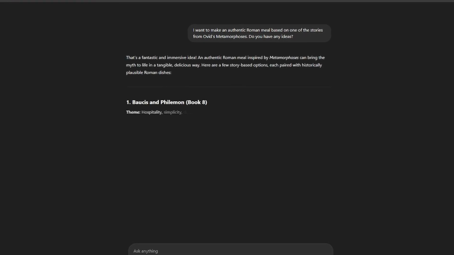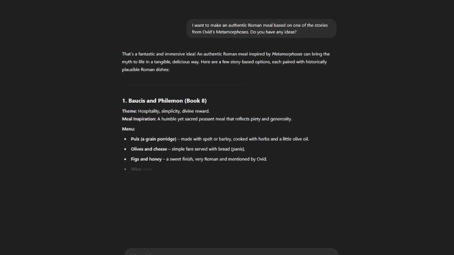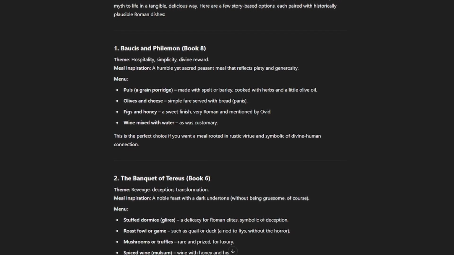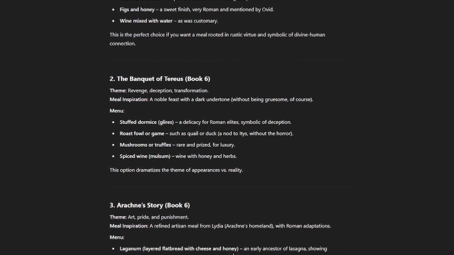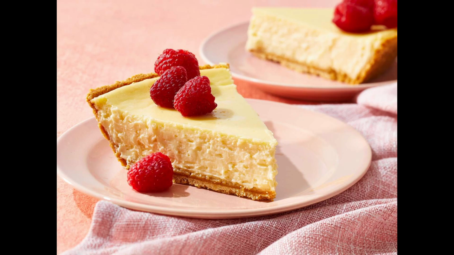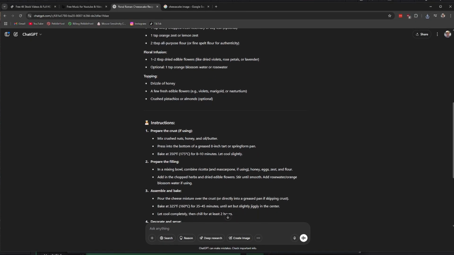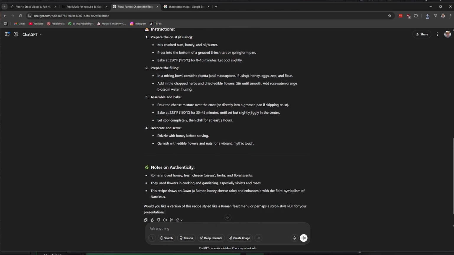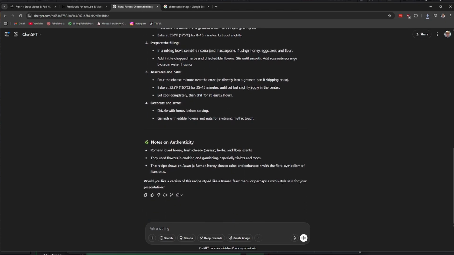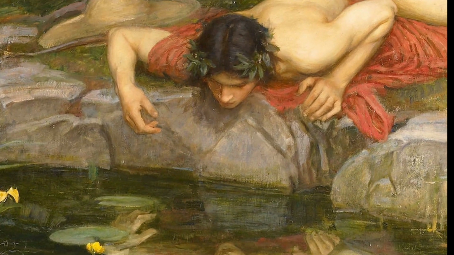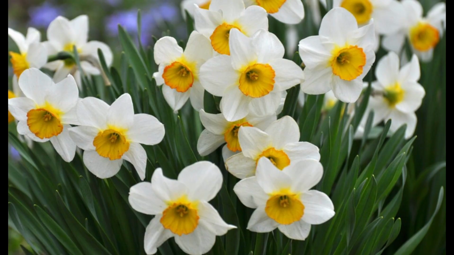So ChatGPT gave me a lot of options with meat, because apparently Romans love their gamey meat, but I'm not trying to do all that, so I opted for something more simple. A cheesecake. But not just any cheesecake. This cheesecake was going to include edible flowers to represent the story of Narcissus and his transformation into a flower. Mirroring what ChatGPT said, this dessert would mimic Narcissus's sweet and delicate nature and his beautiful appearance, with the edible flowers referencing his metamorphosis. I was set on this idea because making a cheesecake can't be that hard, right?